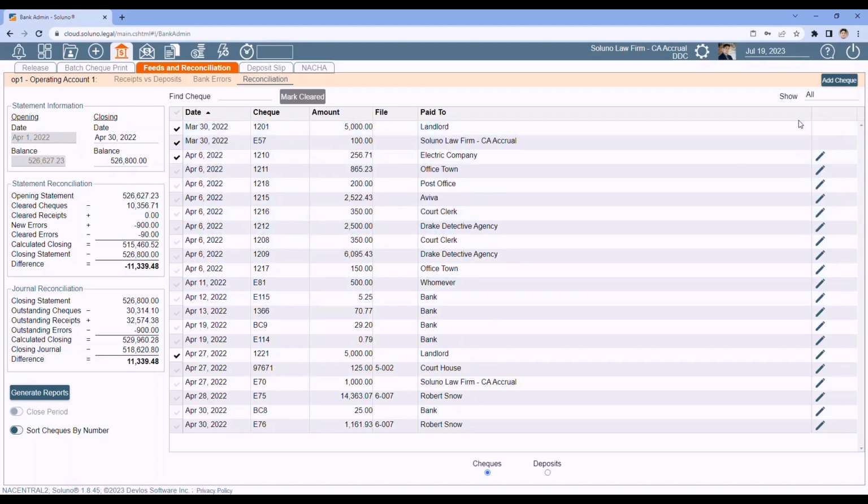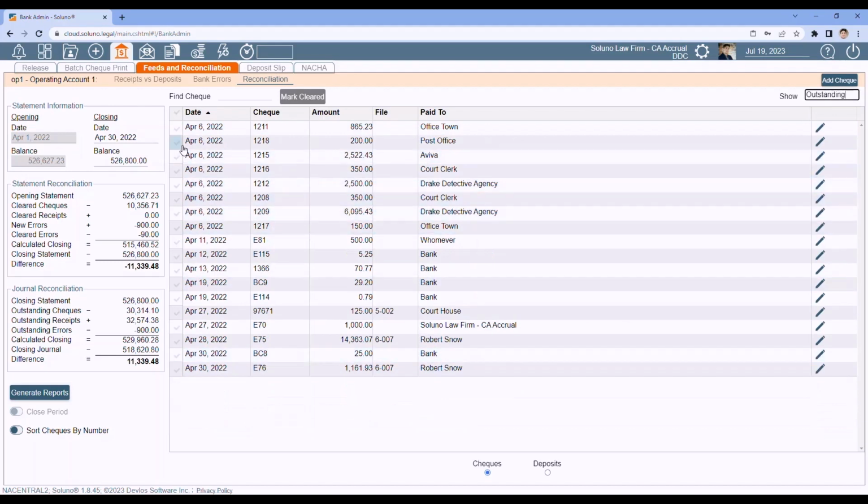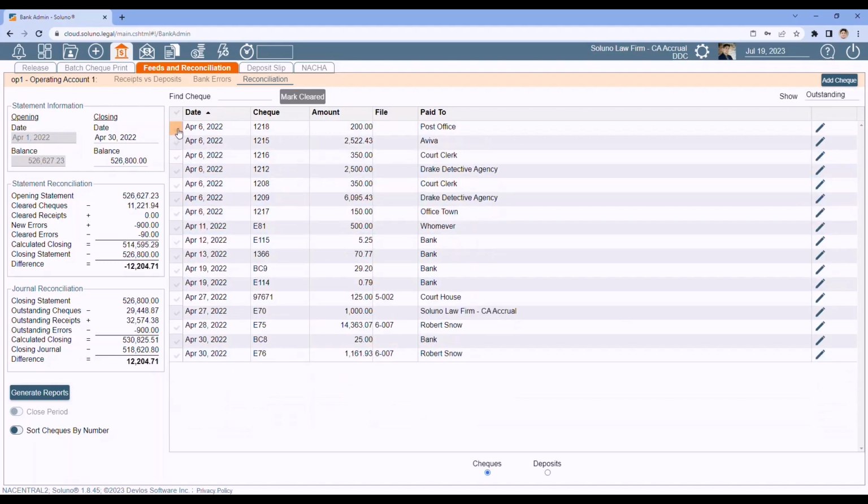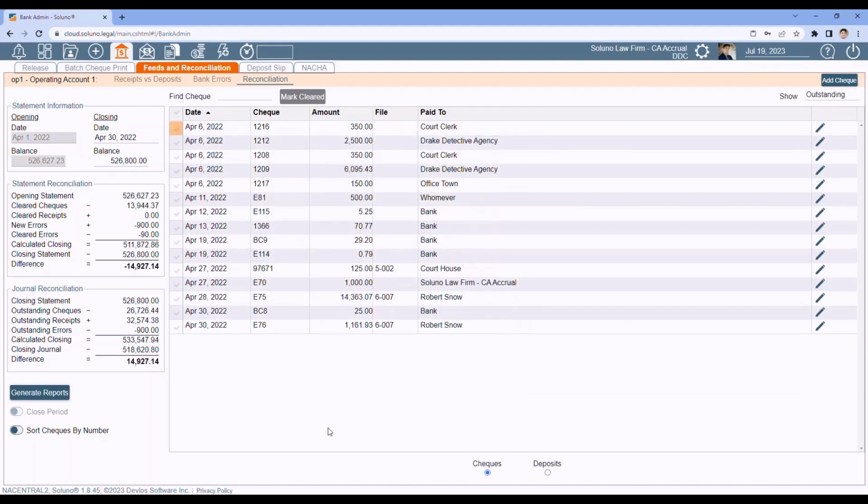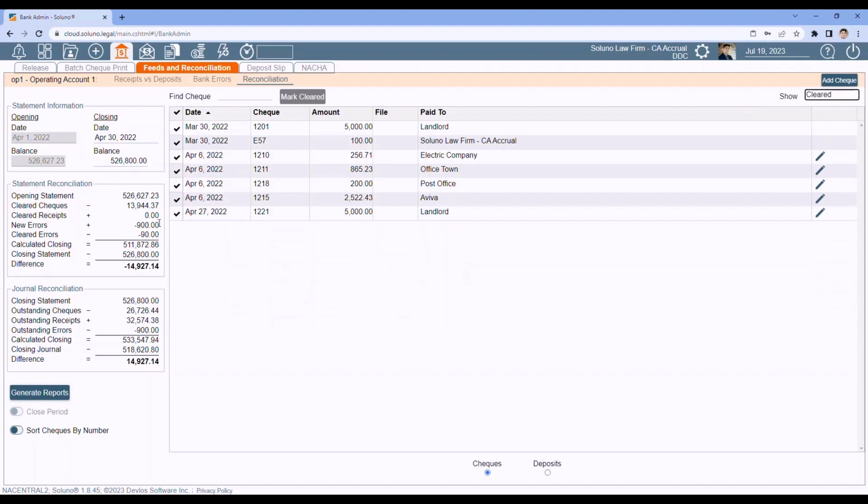In the upper right, show. It's showing both cleared and outstanding. Well, you could tell it, just show me what's still outstanding. So as you clear them, it makes the list easier to navigate. If you accidentally cleared one you shouldn't have, then tell it to show the cleared and uncheck it to get it back off the list.